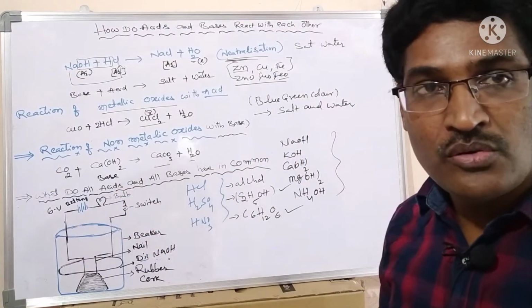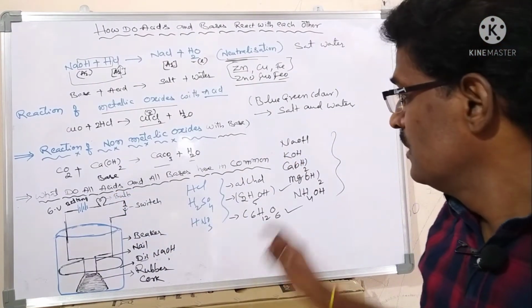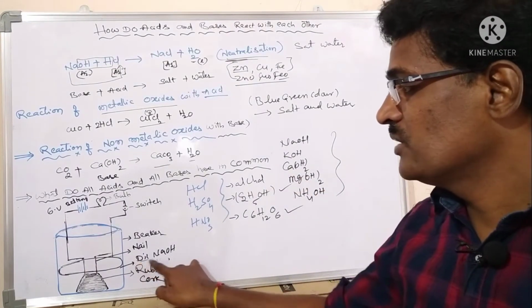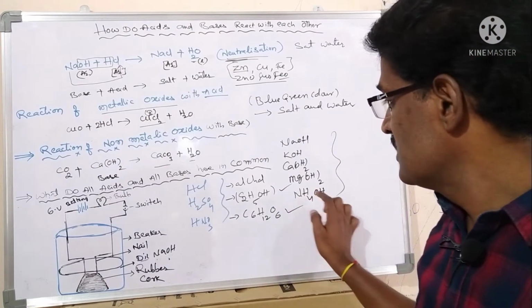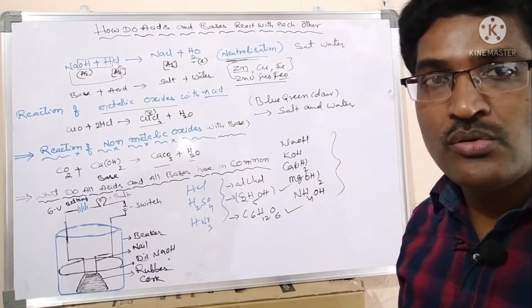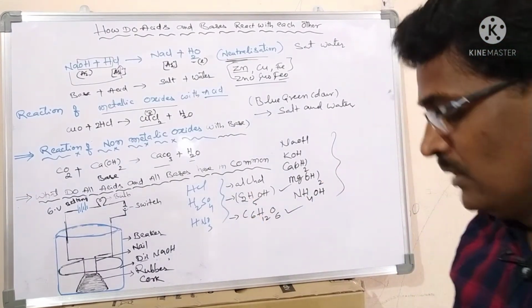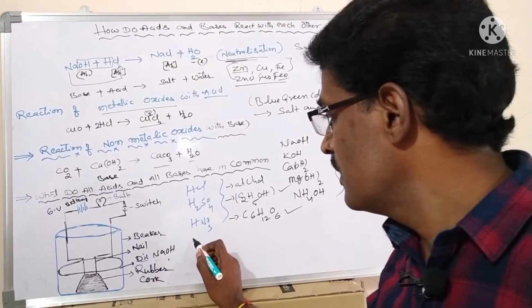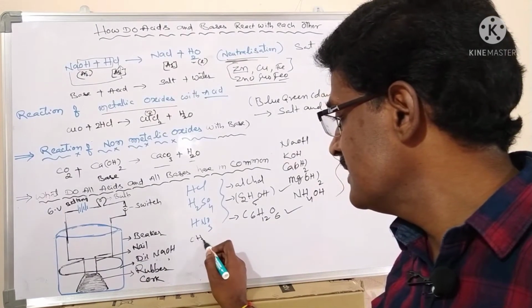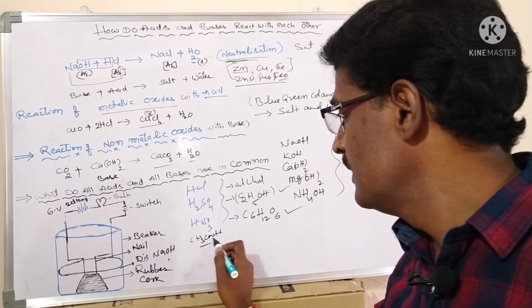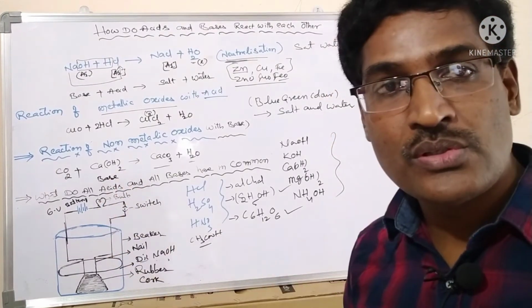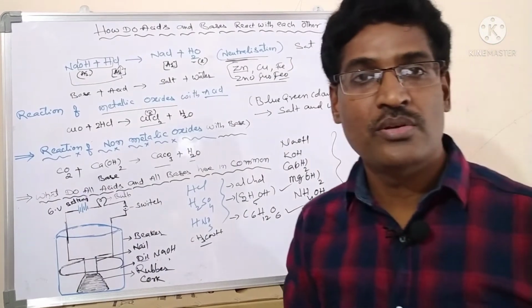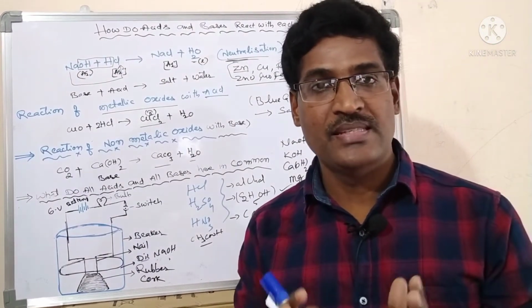Second, instead of NaOH, drop KOH. Check whether the bulb glows or not. The bulb glows. Third, calcium hydroxide, then magnesium hydroxide, the bulb glows. Ammonium hydroxide, the bulb glows. Before, I forgot to say, acetic acid is one of the acids. When you drop it, the bulb glows.